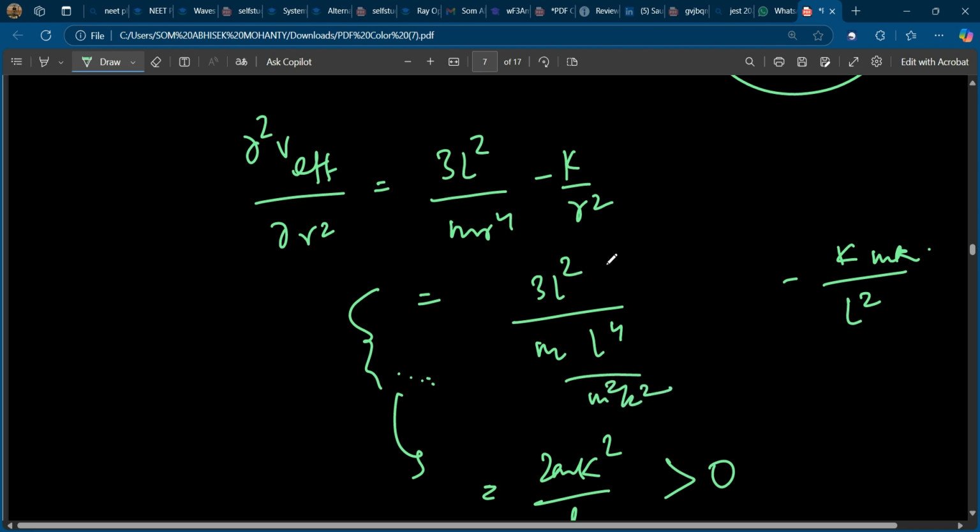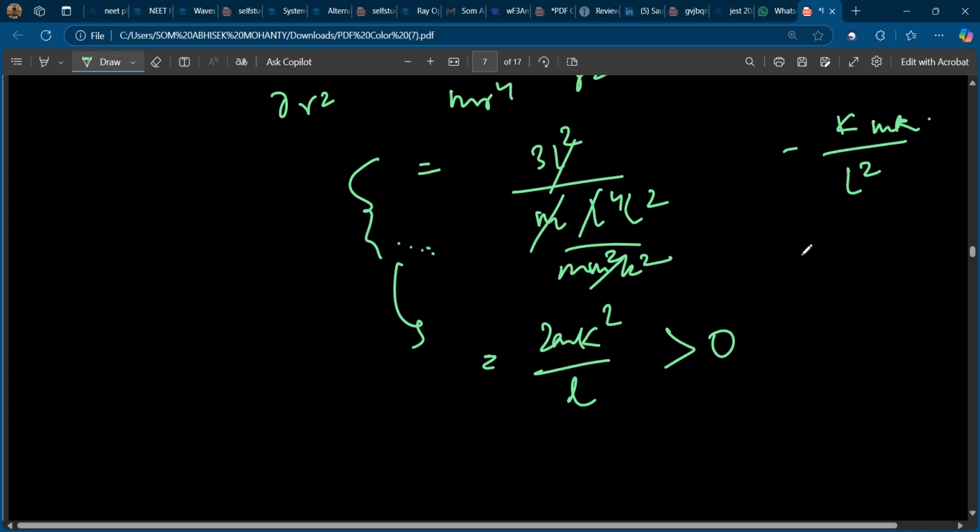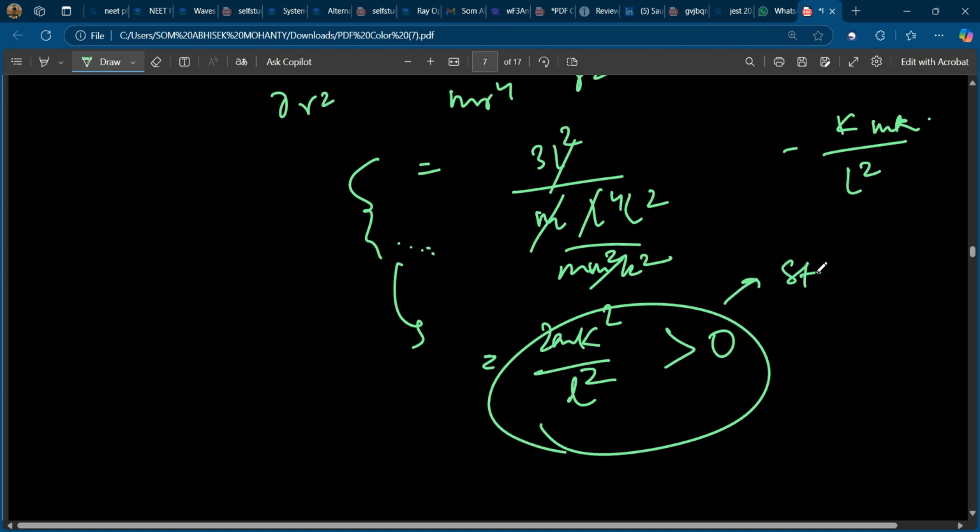So this eventually gives me 3mK square by L square minus mK square by L square. So 2mK square by L square, which is greater than 0, which is a stable orbit. This is a stable circular orbit.